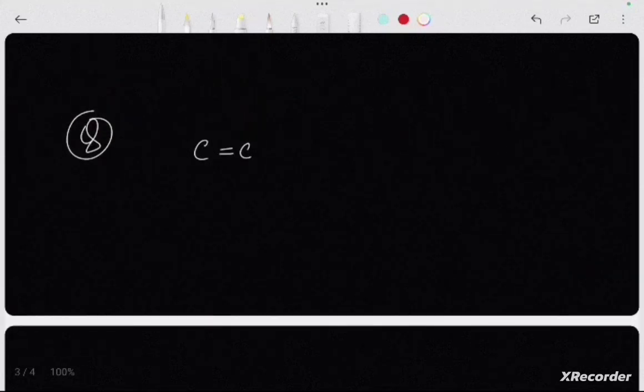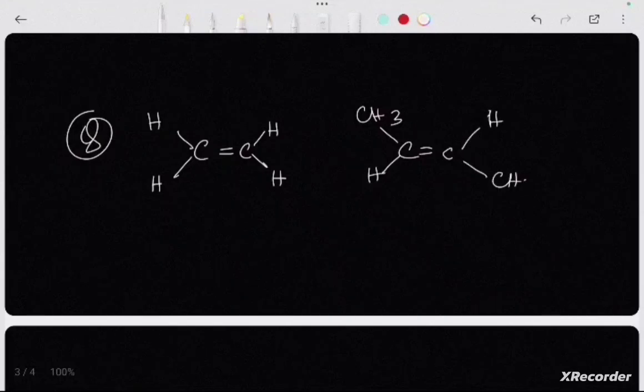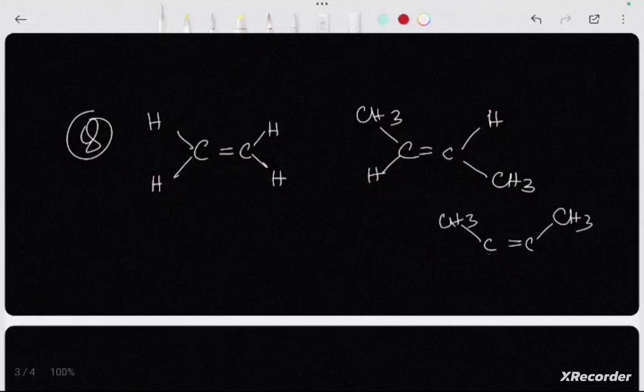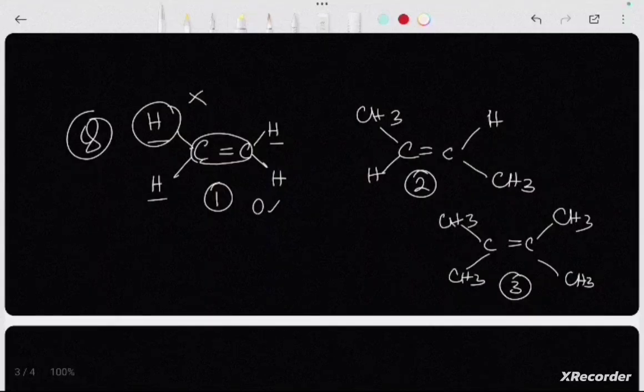So if we consider this question, what will be the stability order of 1, 2 and 3? So in the first one, this is the double bond complex. If we see, there is no alpha carbon present over here. The hydrogens attached to the alpha carbon are known as alpha hydrogens. These are not alpha hydrogens. So there are 0 alpha hydrogens.